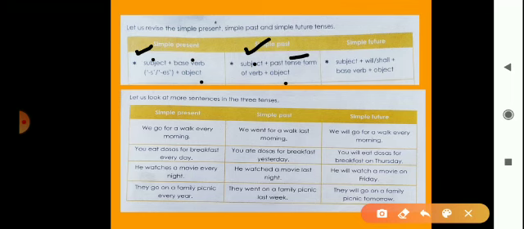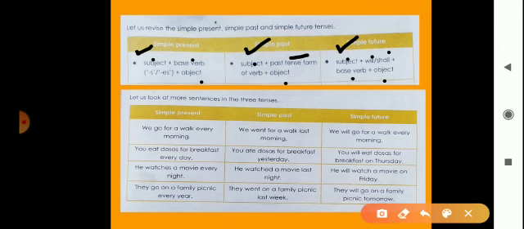Then third, future tense. Future tense means the actions which will happen in the future. So write subject, then will or shall, and then base verb. Base verb means action word, and then object. Okay, so this is the formula to make sentences in simple present tense, then simple past tense and simple future tense. So with the help of these formulas we make sentences in these tenses.